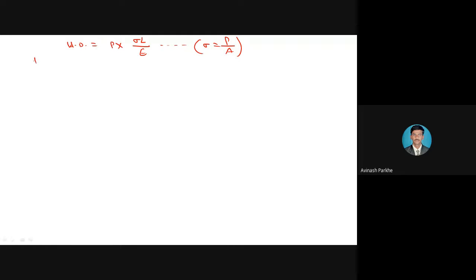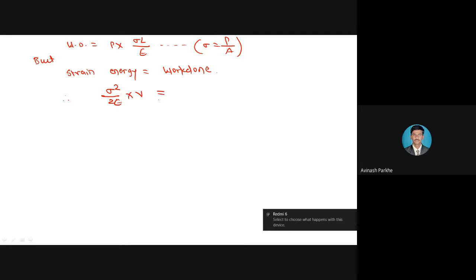Again, strain energy is equal to work done. And already we have the strain energy formula: sigma square upon 2E into volume. This is the strain energy formula, which is equal to work done. Work done we have already calculated: it is P into sigma L upon E. So this is the work done formula.